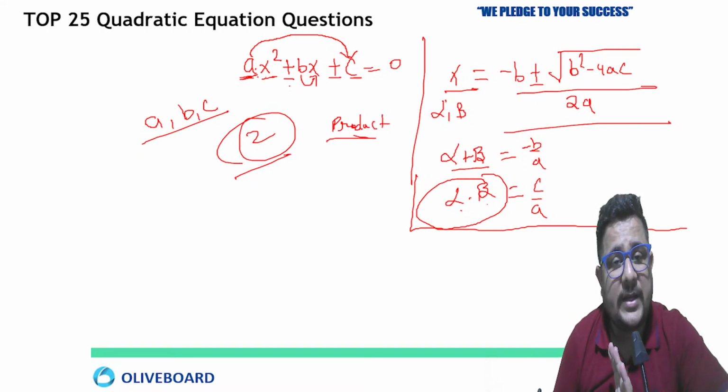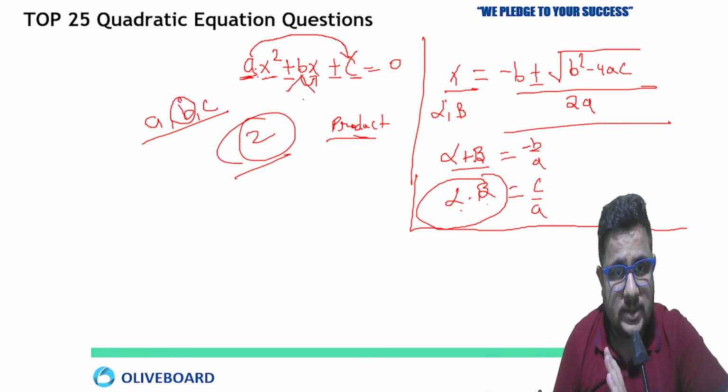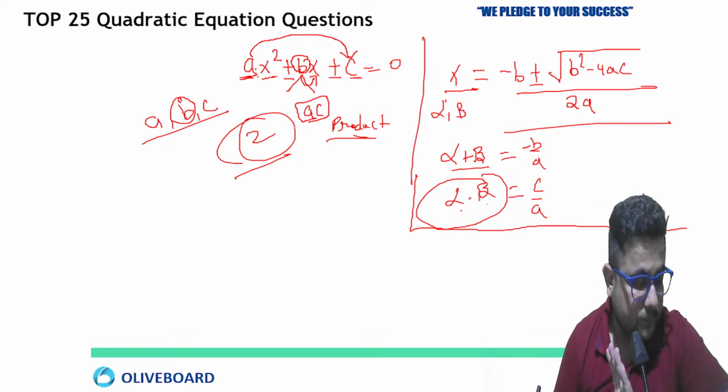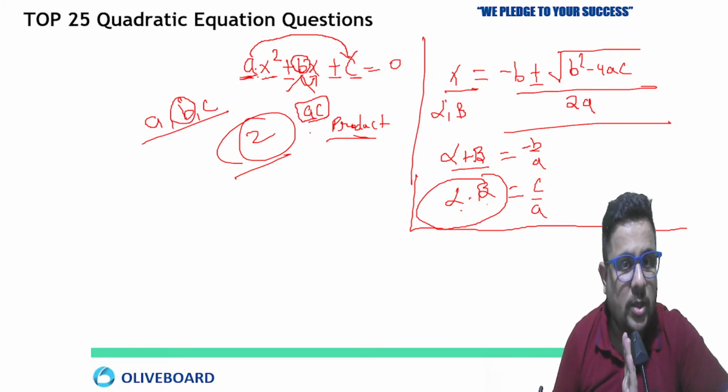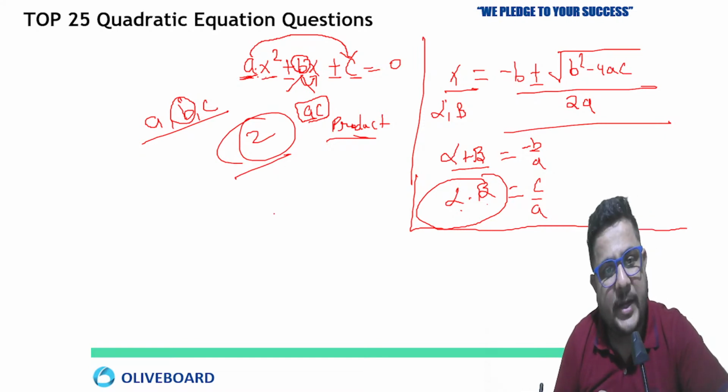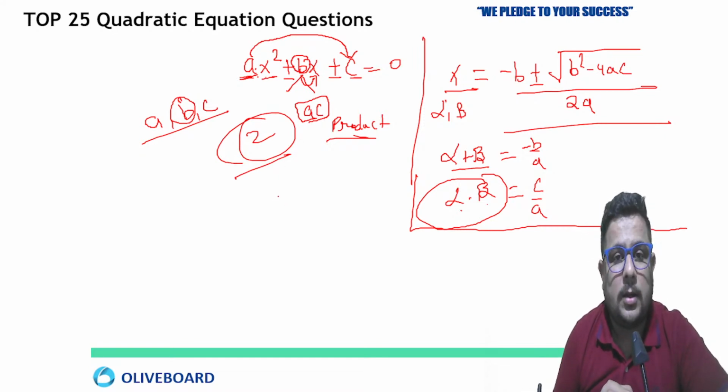Then break this b into 2 parts, 2 factors, so that by addition or subtraction you get the value of b, but by multiplication you get the product of a and c. Are you getting my point? Keep that in your mind. When you have to subtract and when you have to add, I am going to tell you now.